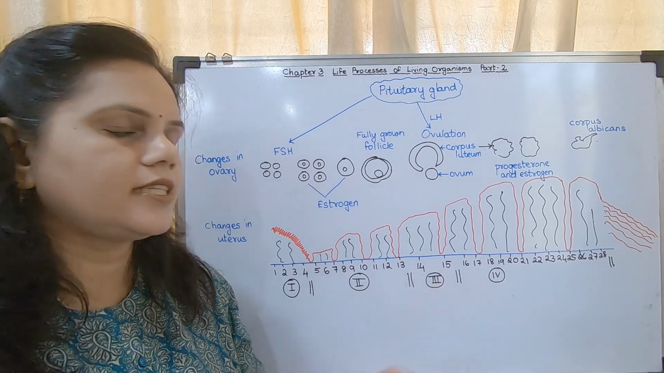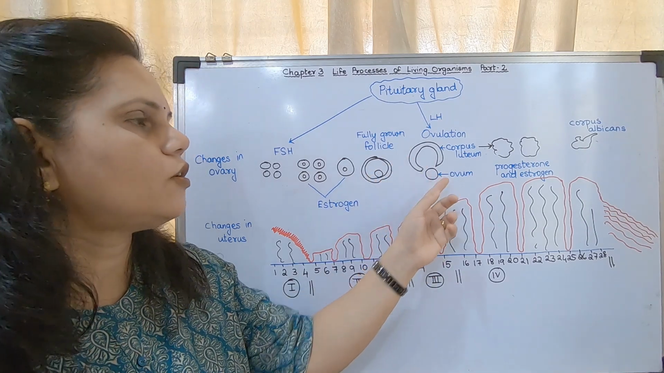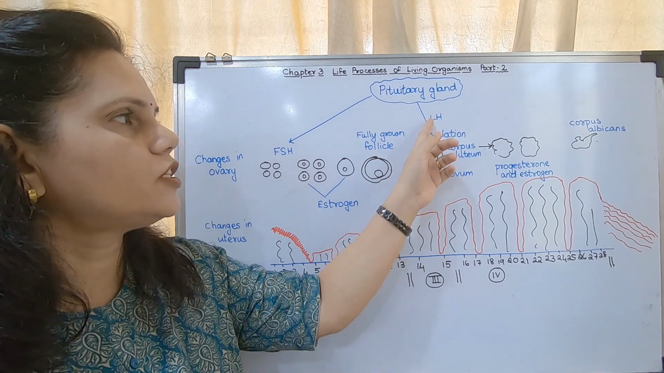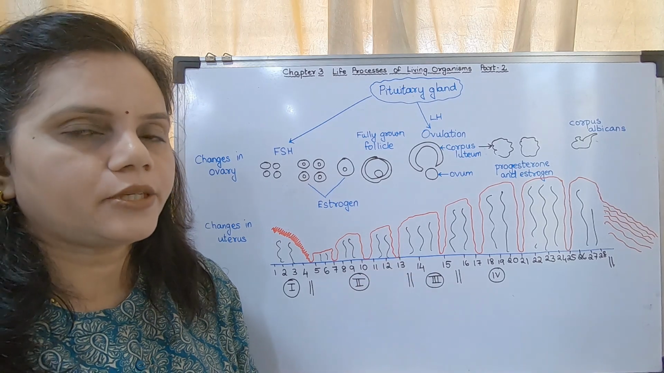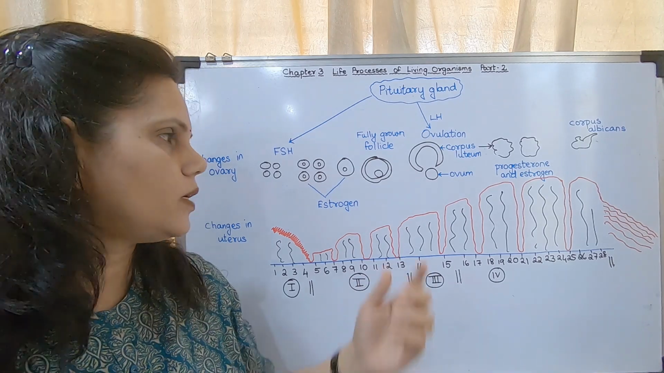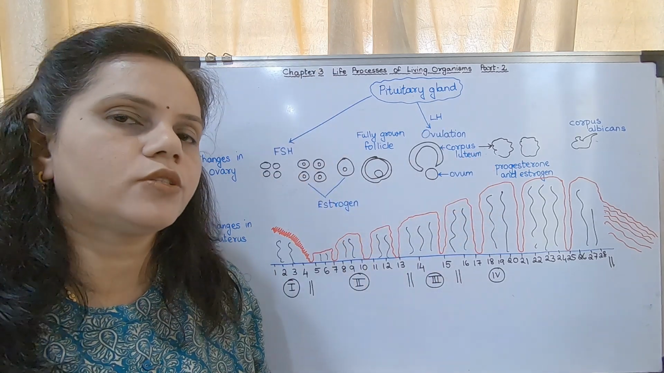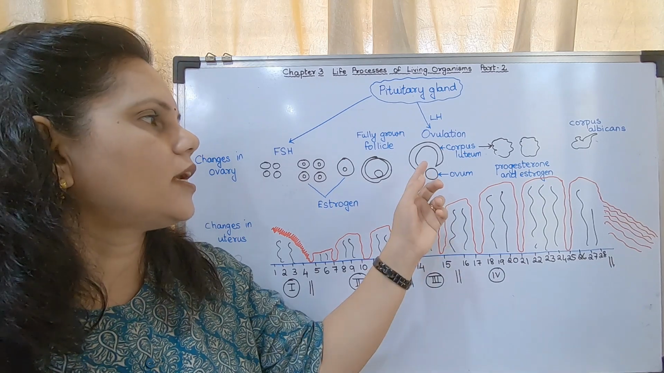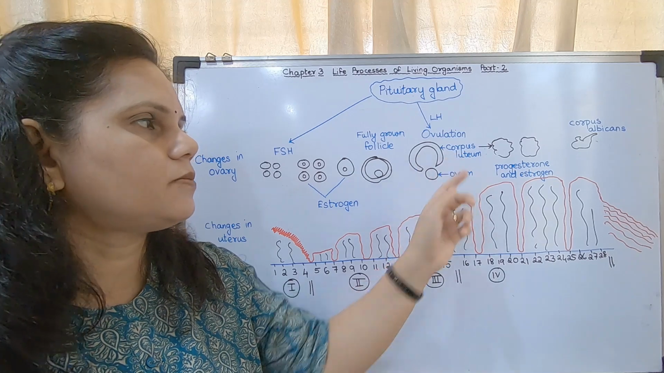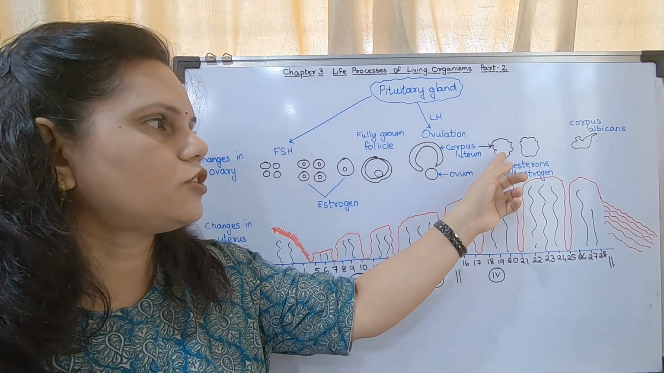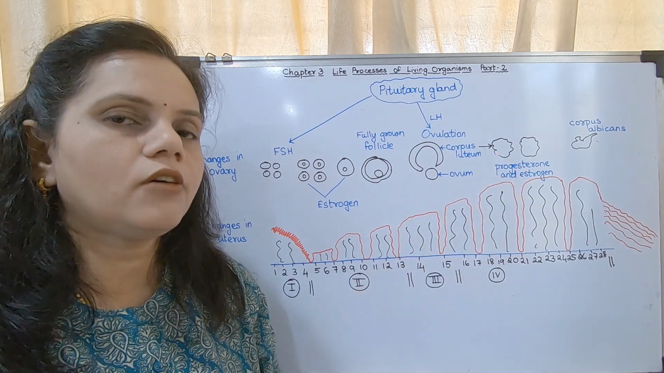At the 14th to 15th day, the follicle bursts and the ovum comes out under the effect of luteinizing hormone, which is produced by the pituitary gland. Inside the ovary, the ovum comes out and escapes into the oviduct for fertilization. The remaining part of the follicle develops into the corpus luteum, and this corpus luteum stimulates the production of progesterone.